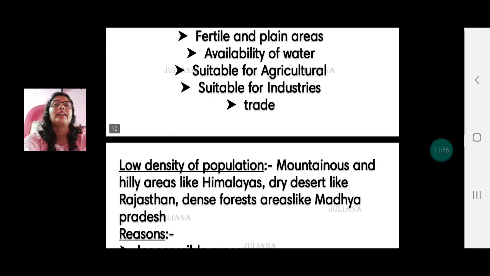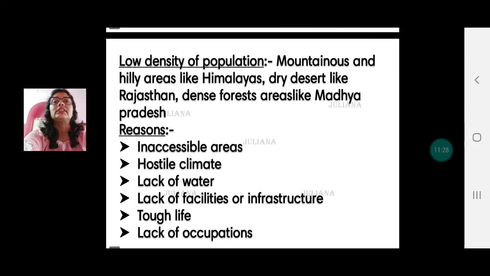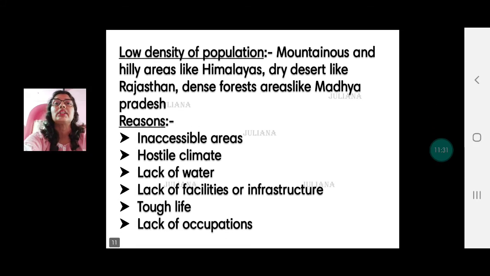So whenever you give a reason why population is high in a certain area, more or less the same points are added. What about the regions of low density of population in India? These are the mountainous or hilly areas like the Himalayas in the north, the dry deserts of Rajasthan, and the dense forests of Madhya Pradesh. Wherever there are dense forests, there also the population will be less. What could be the reason? Same reasons for low population, more or less. These are inaccessible areas, they have hostile climate, lack of water, lack of facilities, lack of infrastructure, tough life, and also lack of occupations, right?